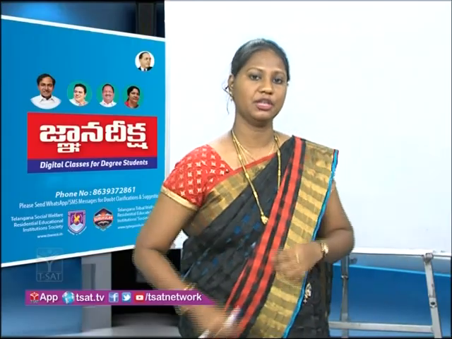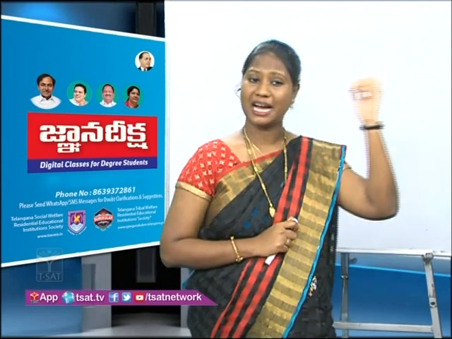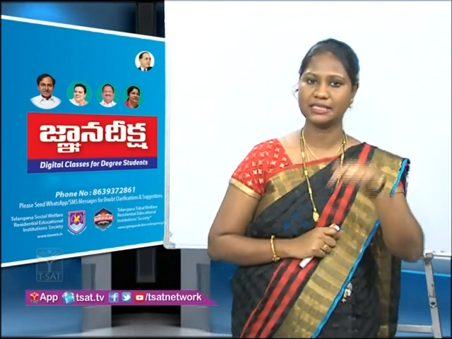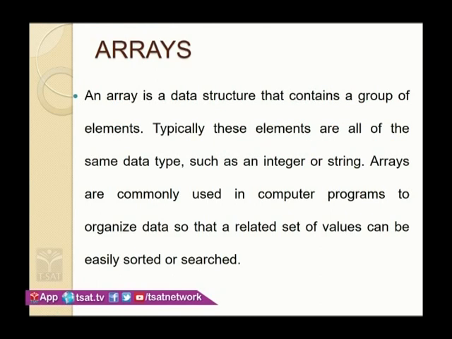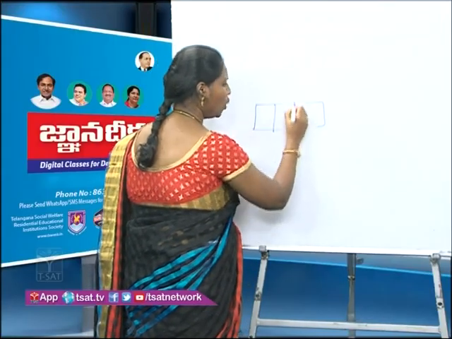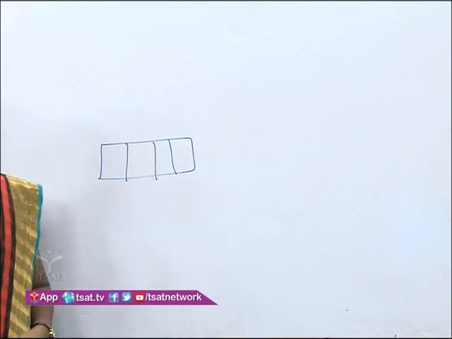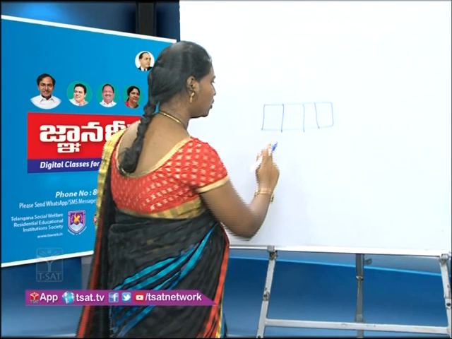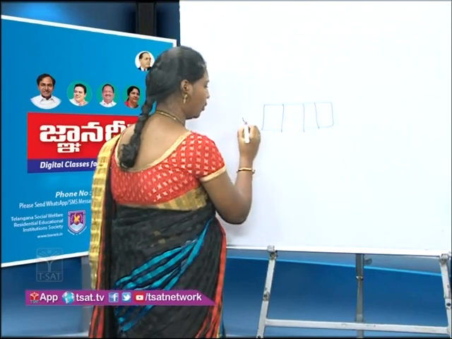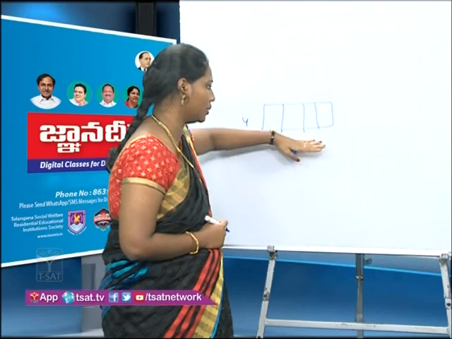Now, coming to arrays, we'll just have a glance at arrays. From the chart, what we can say, students, is that an array is a linear data structure, and the second one is that it is static. Now, look into the structure. This is the array, students. What is the meaning of static? I told you static means the size will be fixed. Here, what is the size, students? 4. Whenever we initialize the size as 4, this will not be changed.